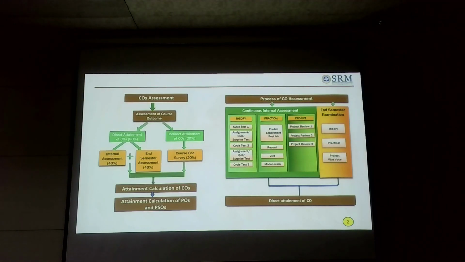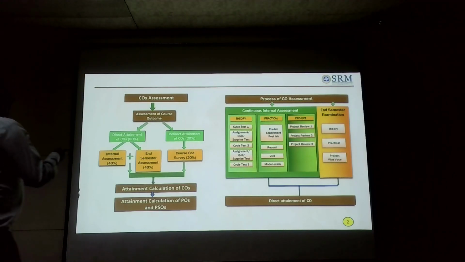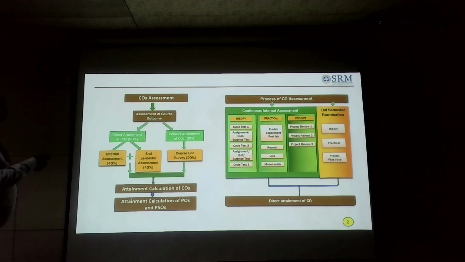CO assessment: we have a course outcome in the syllabus, with direct attainment 80% and indirect attainment 20%. Indirect assessment is taken from the course outcome survey in the semester. Direct assessment is 40% internal test and 40% end semester examination, so totally 80%, and with indirect 20, altogether it is 100%. Attainment calculation of CO should comprise internal assessment.